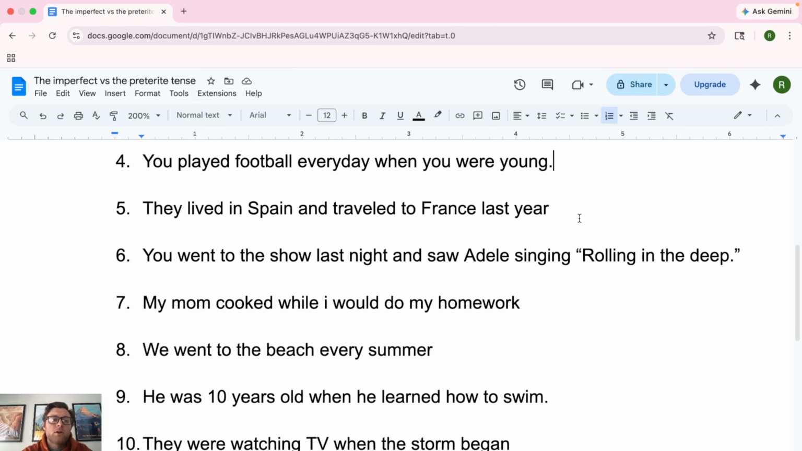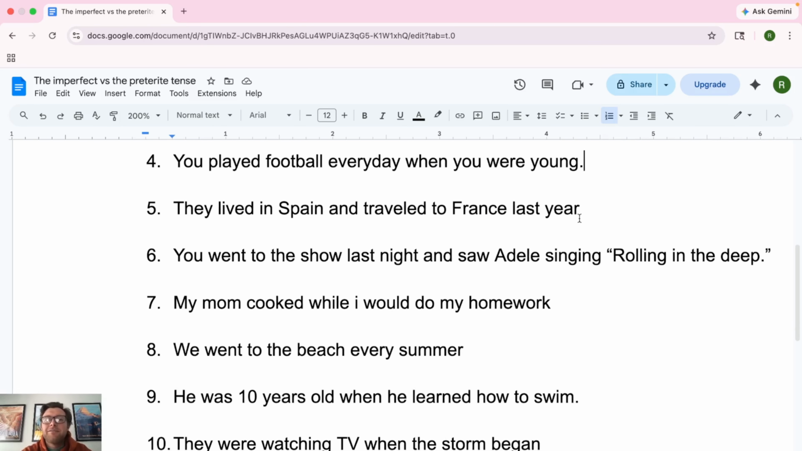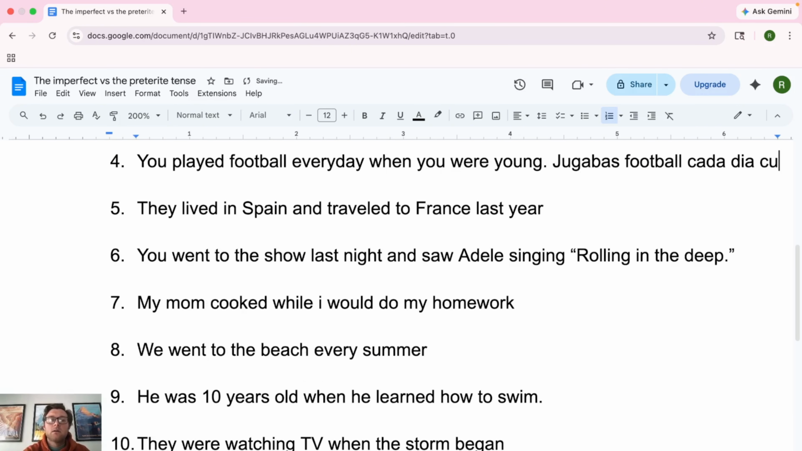Number four, número cuatro. You played football every day when you were young. All right, so the verb to play is jugar. So we're going to do jugabas, because this is something that happened more than one time in the past. So it's the imperfect. So jugabas, football. I'm going to keep it like football because this is American football now instead of soccer, which is also football. So jugabas football cada día cuando.